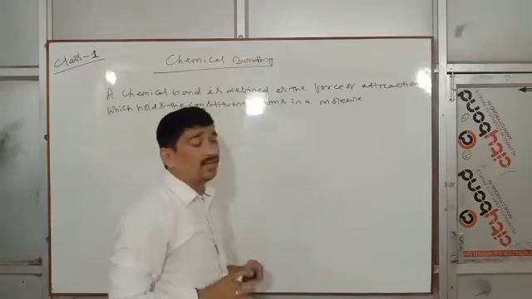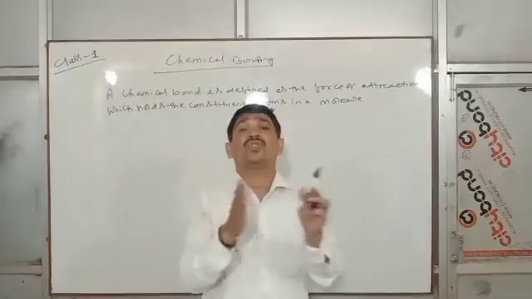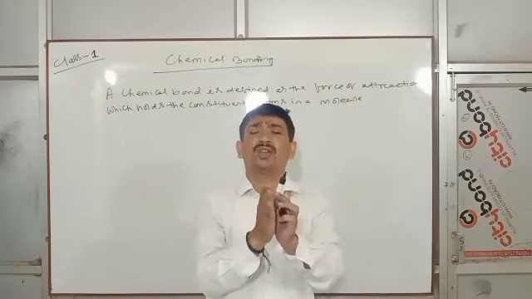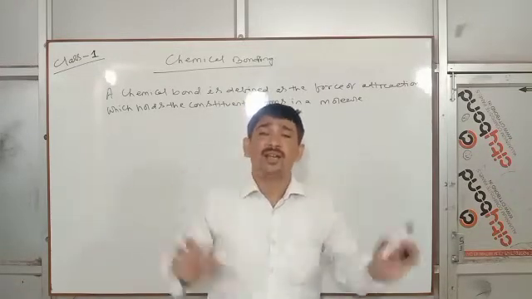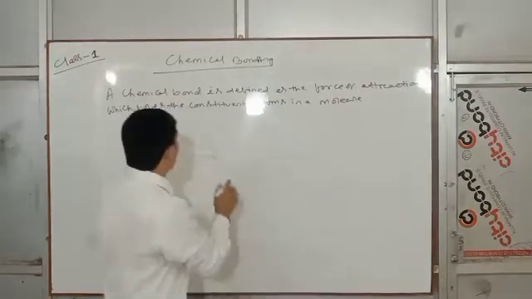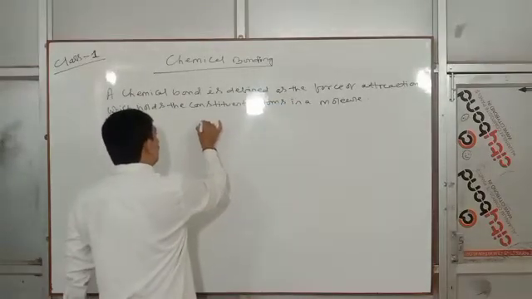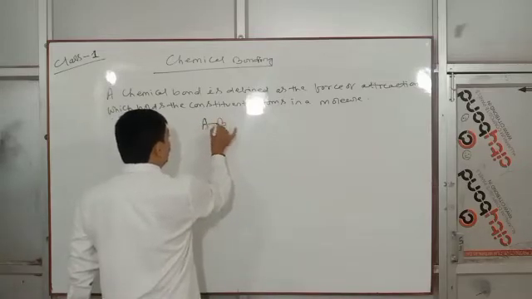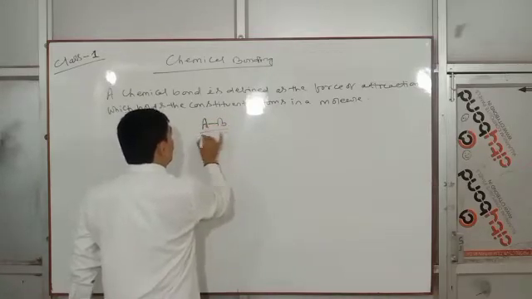Look at this. Chemical bond is nothing but the force of attraction between the atoms in a molecule. We have already discussed that. Suppose AB is a molecule, and the force which holds the atoms together is called a chemical bond.